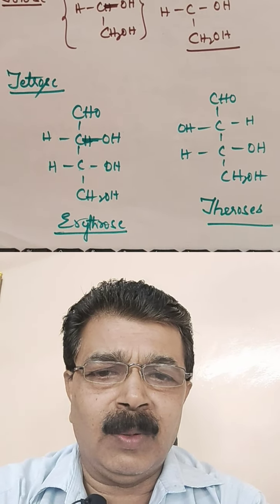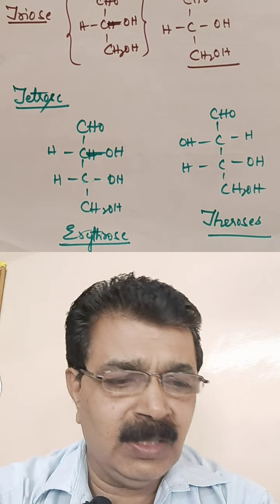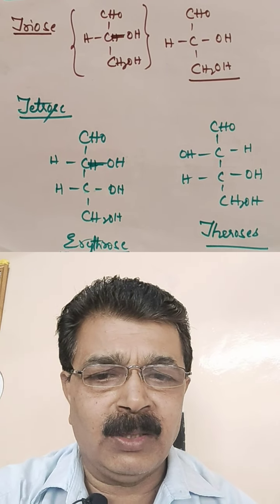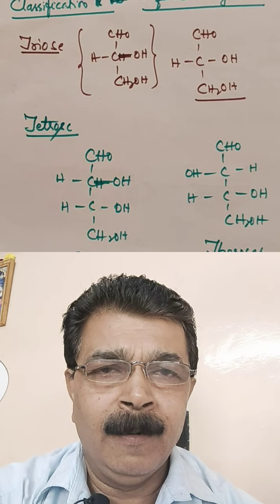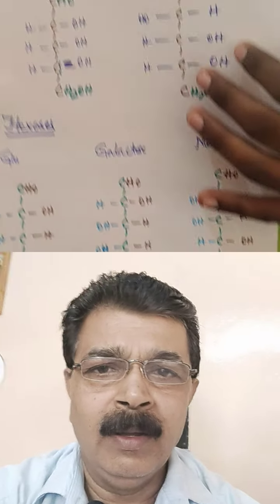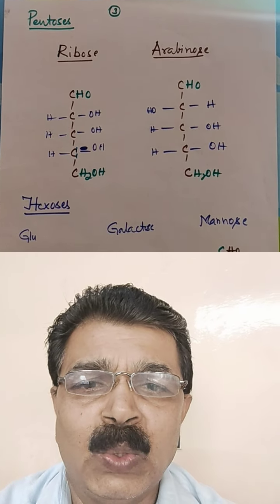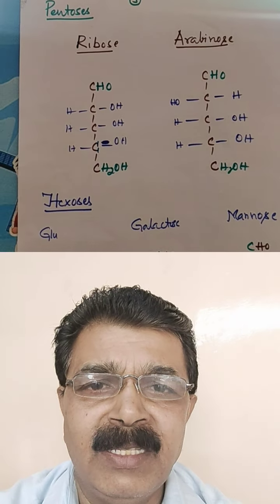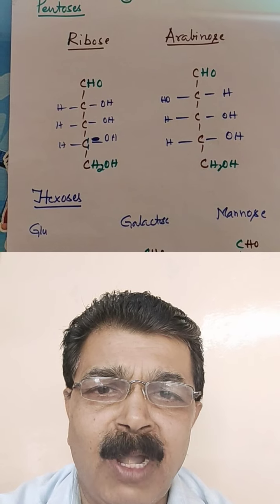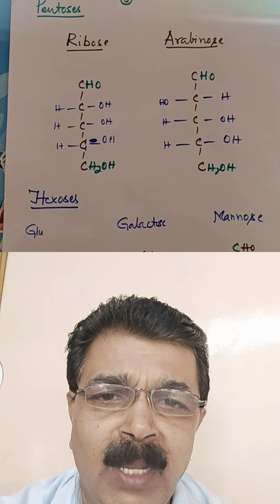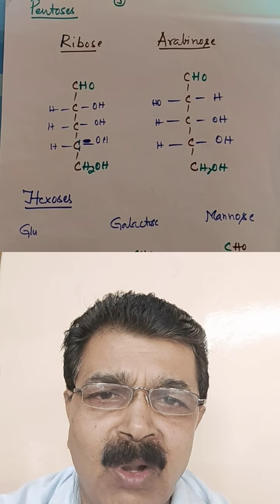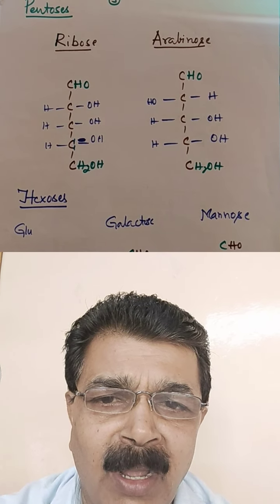This is called one tetrose. Similarly we have another one also. We learned that one. After this, pentose. Penta means 5. In pentose, carbon atoms are 5, with one aldehyde and another CH2OH. The OH groups alternate. Examples are ribose and arabinose.